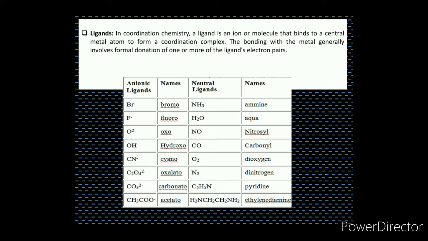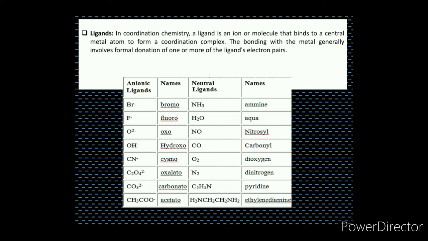The essential condition of a ligand is that it must contain at least one lone pair of electrons, because ligands have to donate their lone pair of electrons to metals. So ligands are donor atoms. As they are donating electron pairs, they are also known as Lewis base. And as metals accept electrons, they are electron acceptors. Metals are known as Lewis acid.